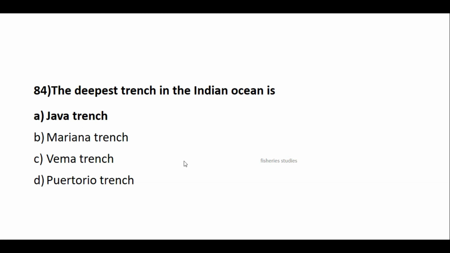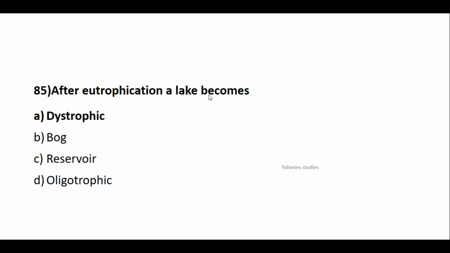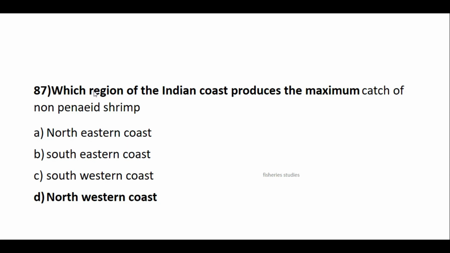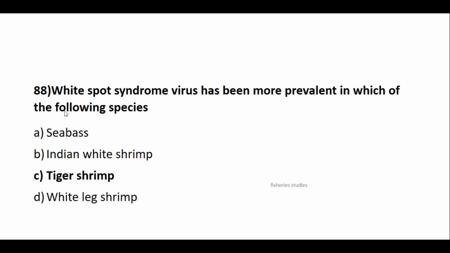After eutrophication, the lake becomes a sequence. You just remember: first it will be oligotrophic, then it will become eutrophic, third it will become dystrophic. So the answer is dystrophic. Which one of the following is used for frog fishery? Answer is trap. In which region of the Indian coast is the maximum catch of penaeid and non-penaeid shrimp? Answer is the northwestern region, the Gujarat and Maharashtra coast. White spot syndrome virus has been more prevalent in which species? Answer is tiger shrimp.